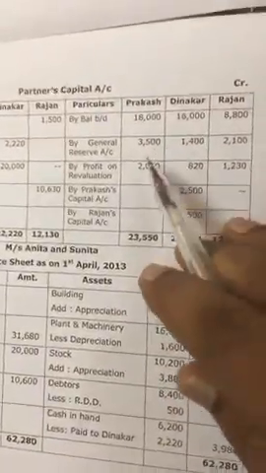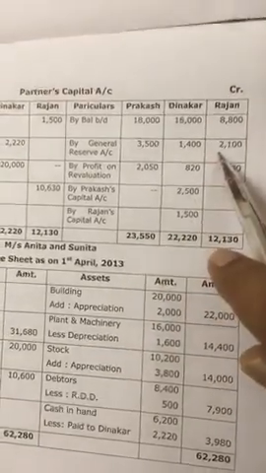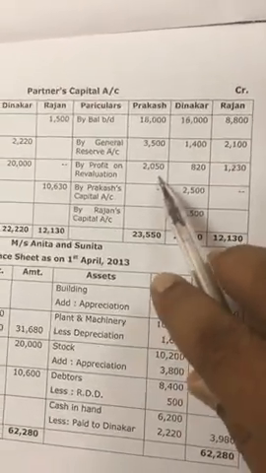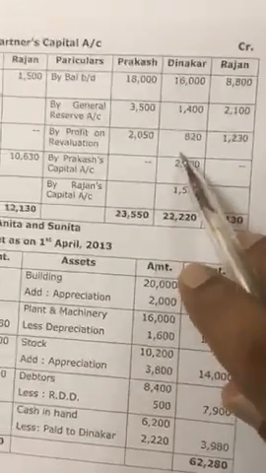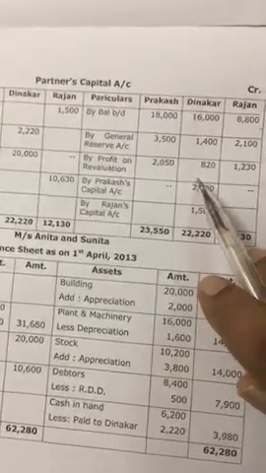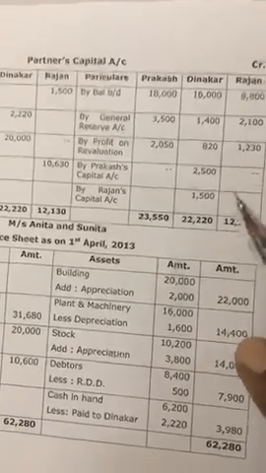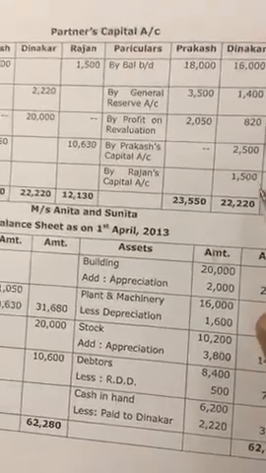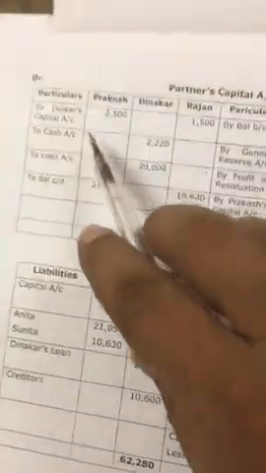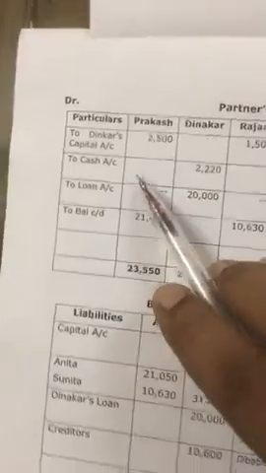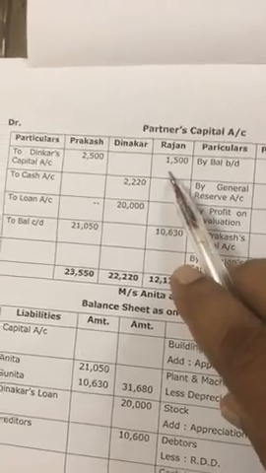Credit to partners capital account, opening balance, general reserve, profit and loss, profit on revaluation account, what we just now found out, and then goodwill. So goodwill is 4,000 and to be written back in the ratio of 5:3. So this is the ratio. Prakash capital account debit. Continuing partner Rajan's capital account debit to Dinakar's capital.